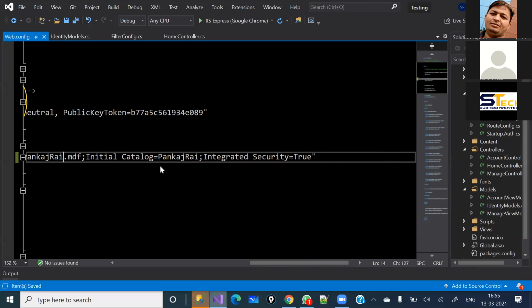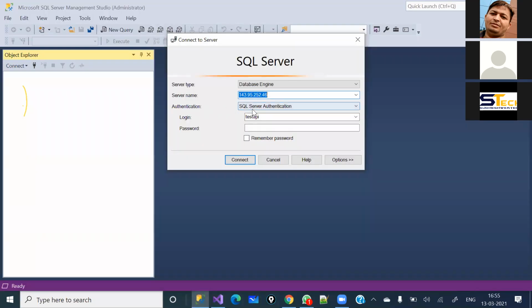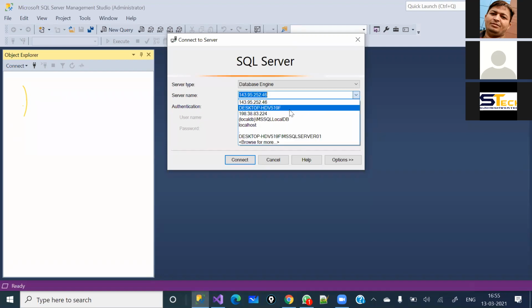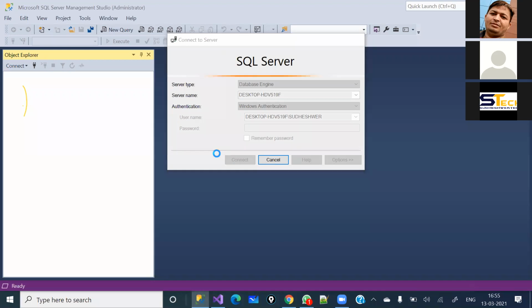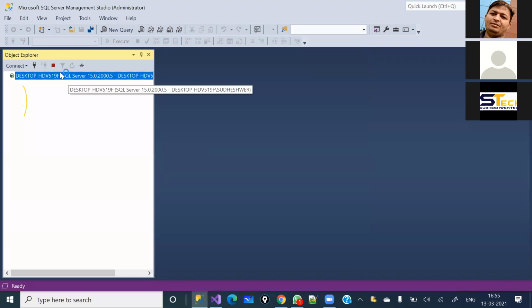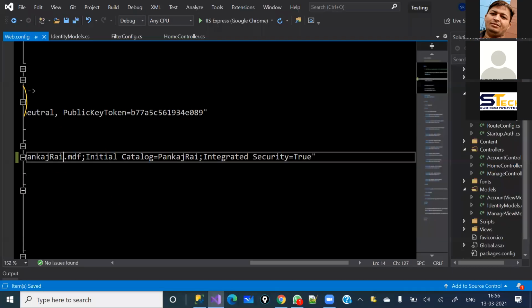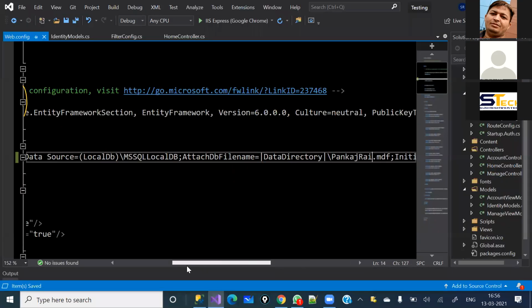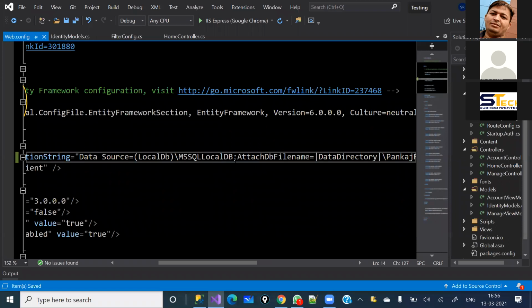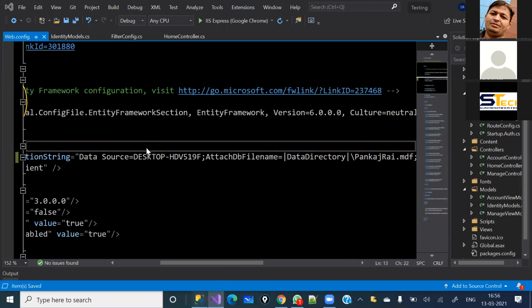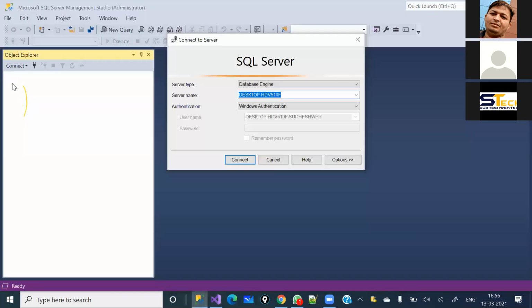It means you are trying to do Windows authentication. You can see here I'm going to select Windows authentication, so for that reason we need to do that. First of all, let me click on connect. Okay, it is working fine. So I'm going to disconnect again, and I need only this server name. I'm just going to copy it and replace this data source with this value, and connect again. Let me show you, there is no database named Pankaj Rai.